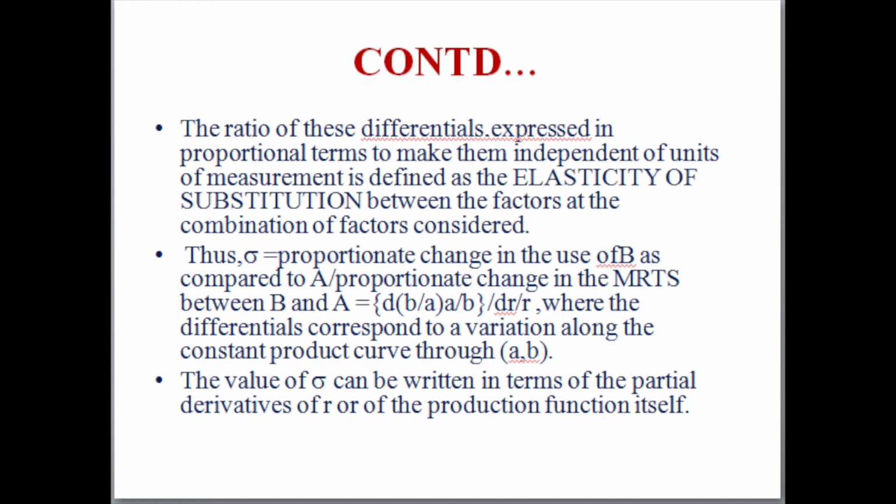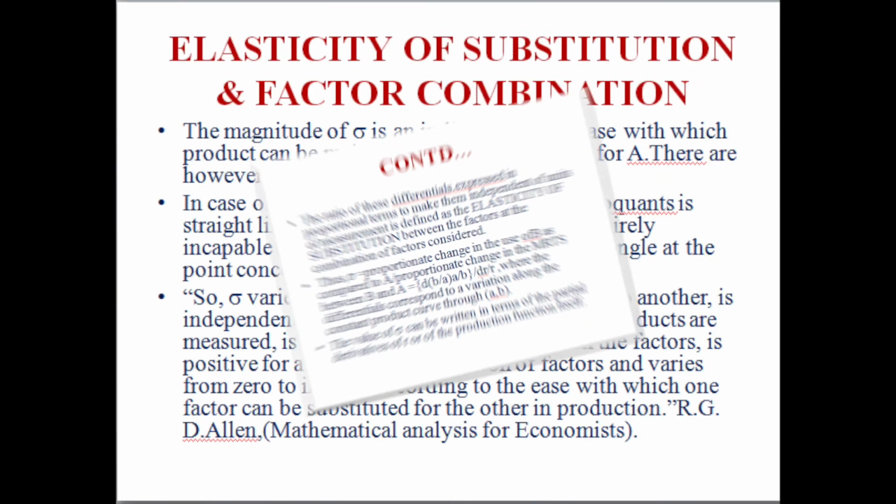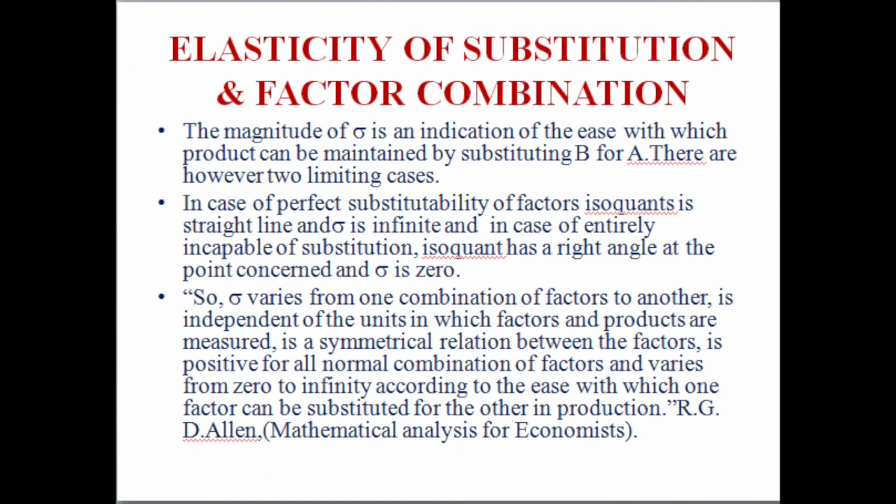The value of a small sigma can be written in terms of the partial derivatives of R of the production function itself.